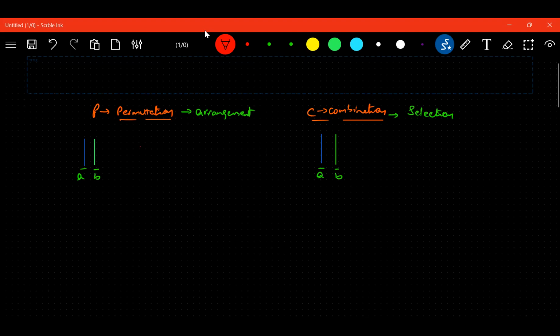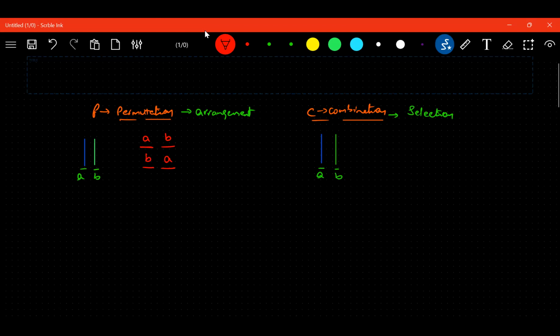These are the 2 places. Here I have arranged A, in the second place I have arranged B. One more is also possible: here B and here A. Am I right? Yes, sir.